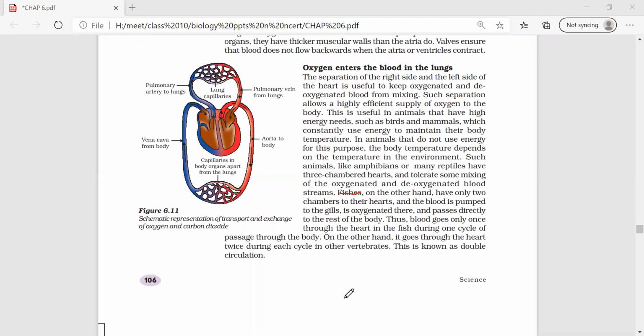Please write it down. Only mammals and crocodiles have complete double circulation. Crocodile has a 4-chambered heart. All others, other than fishes, have incomplete double circulation because of their 3-chambered heart.